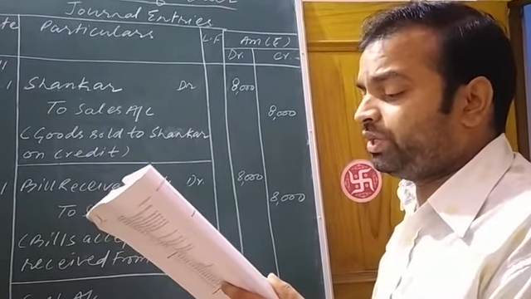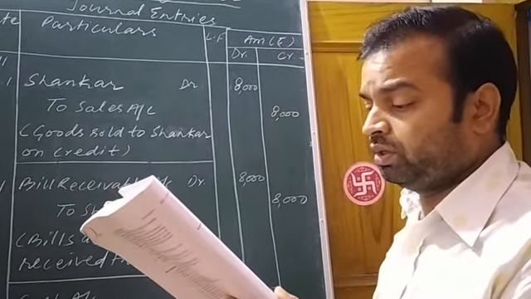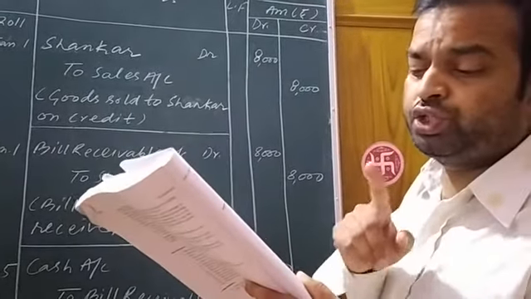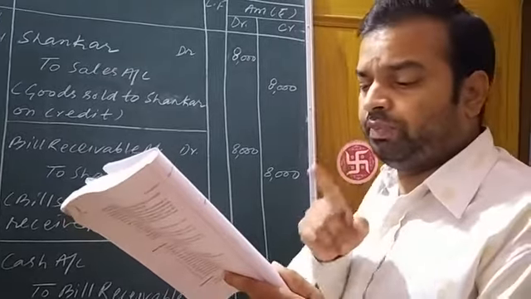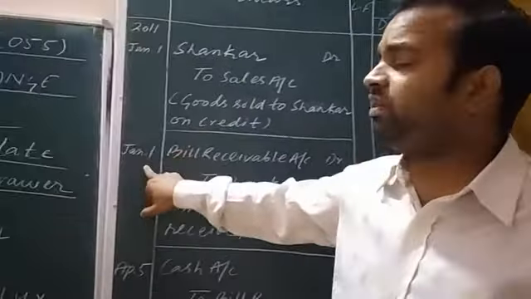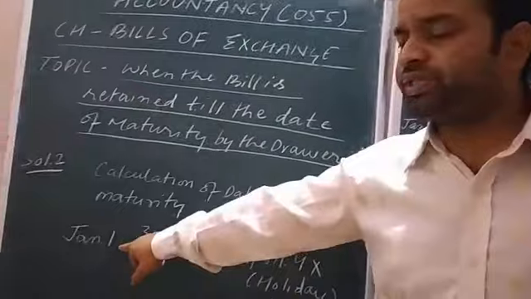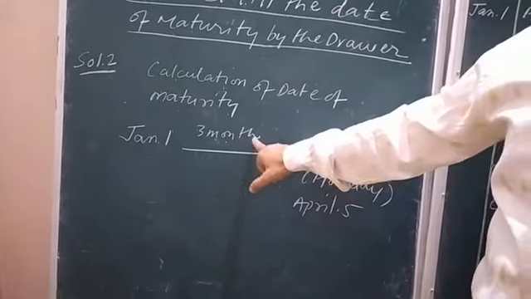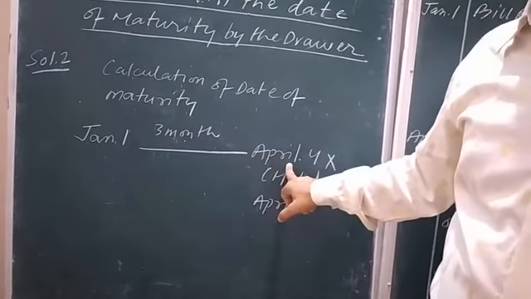On the date of maturity of the promissory note, keep in mind the bill is due after 3 months, and the bill was drawn on Jan 1st. Count 3 months: Feb, March, April. April 1.